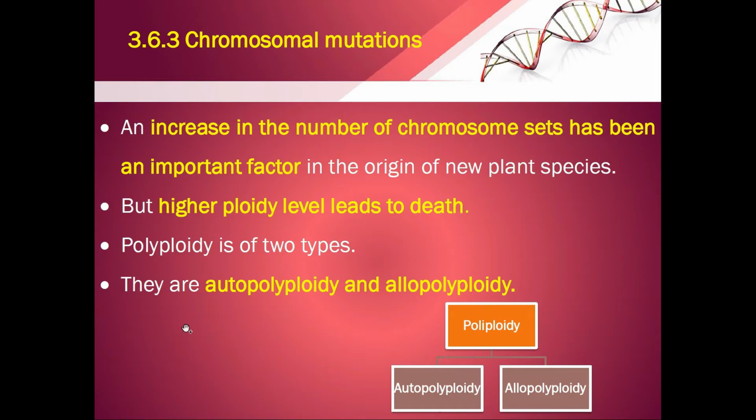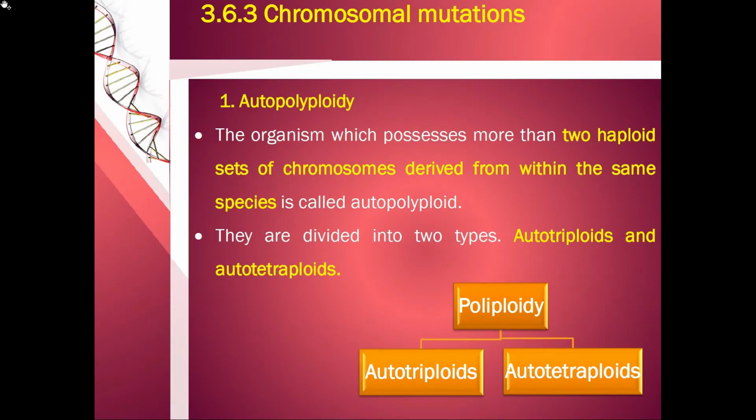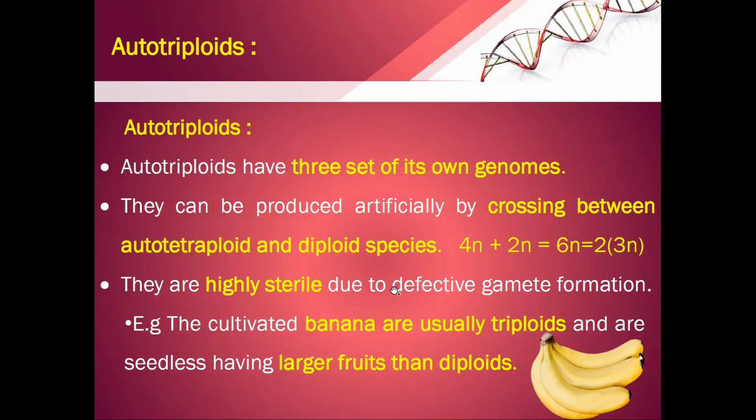Polyploidy is of two types. They are autopolyploidy and allopolyploidy. Now, what is autopolyploidy? An organism which possesses more than two haploid sets of chromosomes derived from within the same species is called autopolyploidy. That means by crossing the same species of plant, if you are deriving a polyploid condition, then it is called autopolyploidy. Autotriploids have three sets of their own chromosomes, that is 3n.